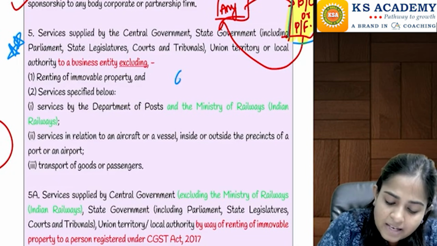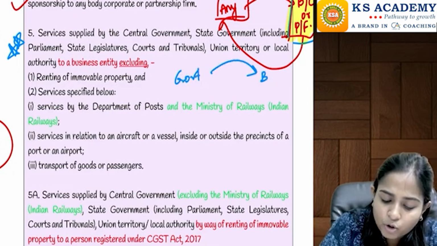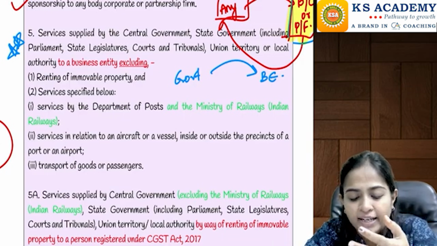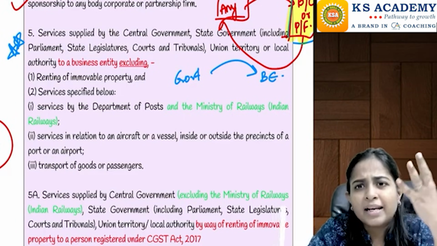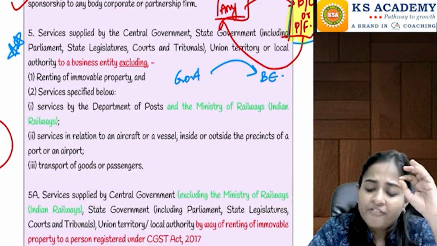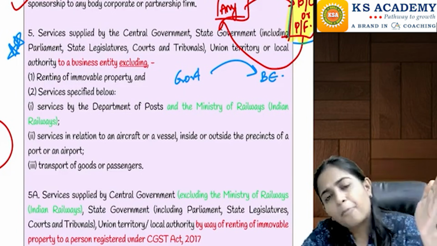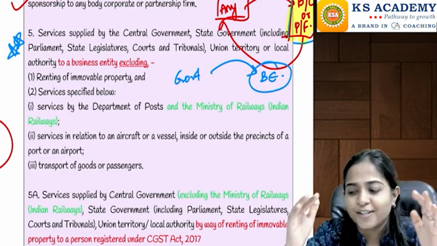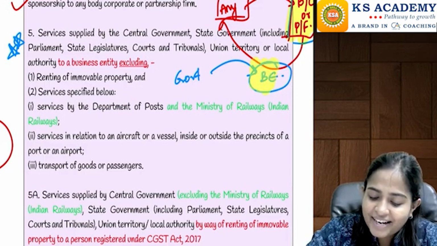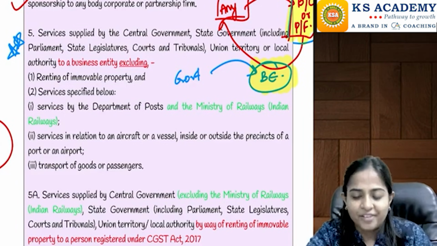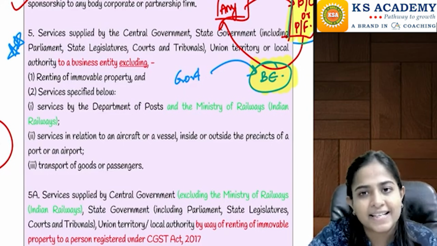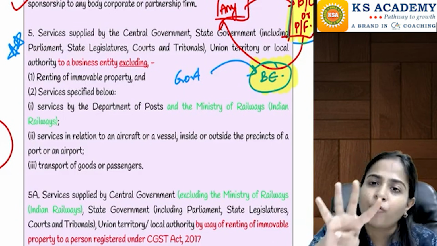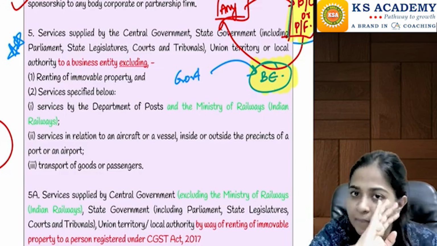Here the services are being provided by government to a business entity. Whenever there are any services provided by central government, state government, union territory, including your parliament, courts, tribunals, etc., or local authority, whenever these people are providing any services to the business entity, government is getting rid of this responsibility, and the GST department says that reverse charge mechanism will apply, and the person responsible to pay the tax is going to be the business entity. But in this there are 4 exceptions. Means for 4 services reverse charge mechanism is not applicable.